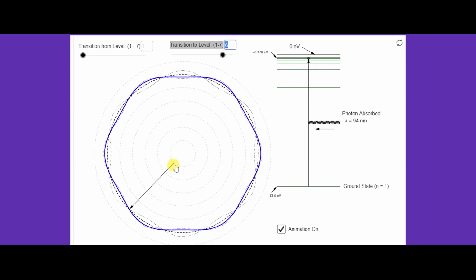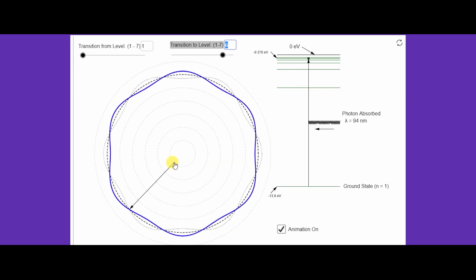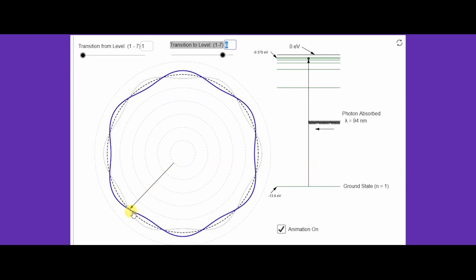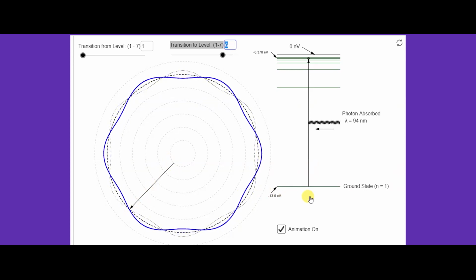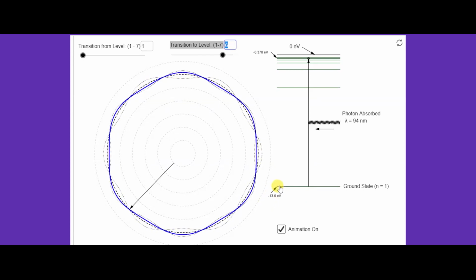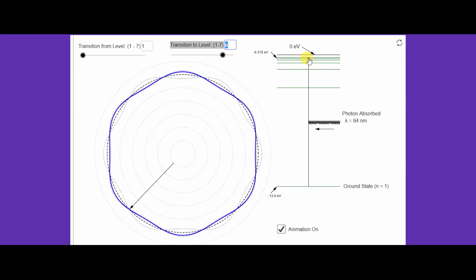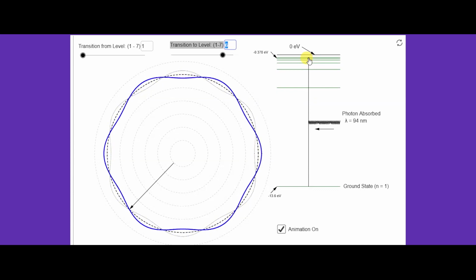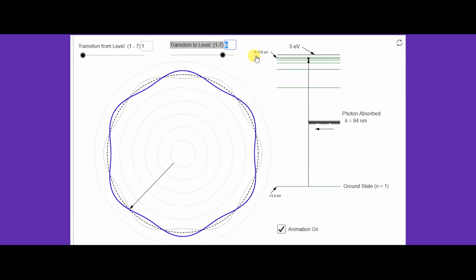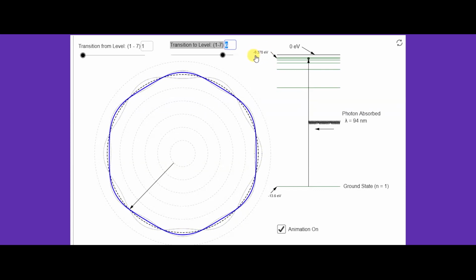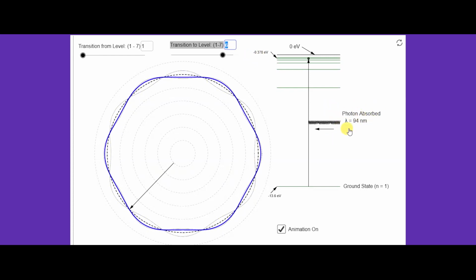You can see clearly from the diagram that when the electron transits from n is equal to 1 to n is equal to 6, that is from the ground state with energy negative 13.6 electron volt to the n is equal to 6 level, the energy is as shown here. You'll see that a photon is being absorbed.